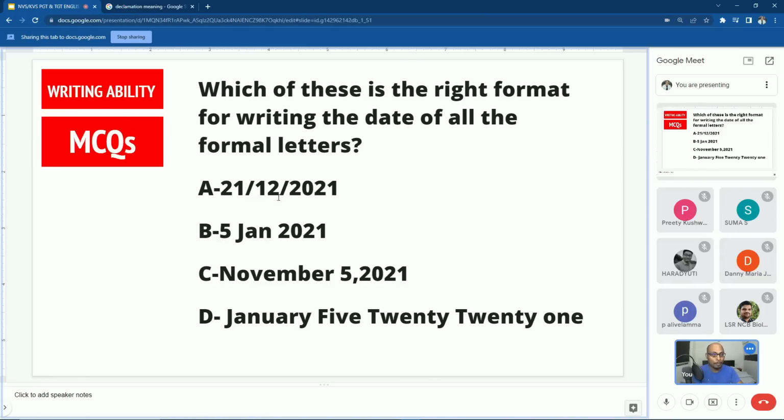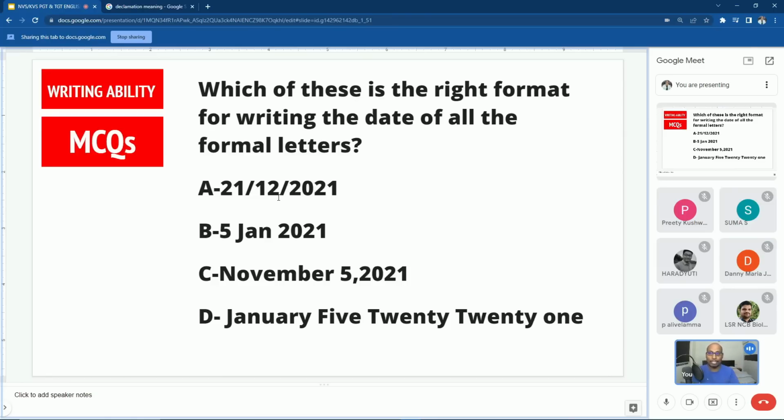Correct? Danny, am I audible? Yes, sir. So now if you write the date in the British format, they will understand it in the American format. Won't it create confusion? Yes, sir. So the option C is correct.